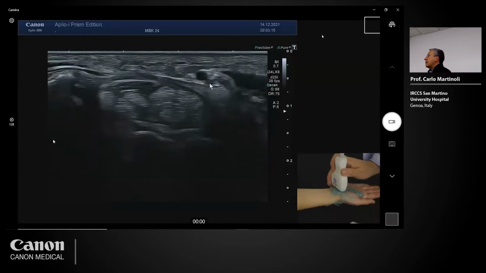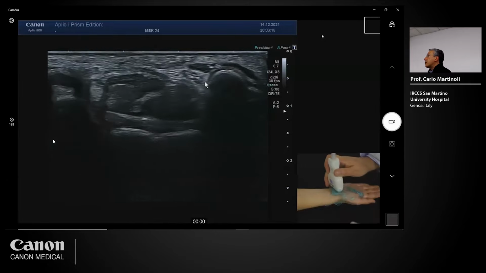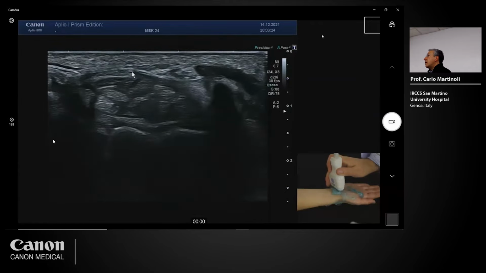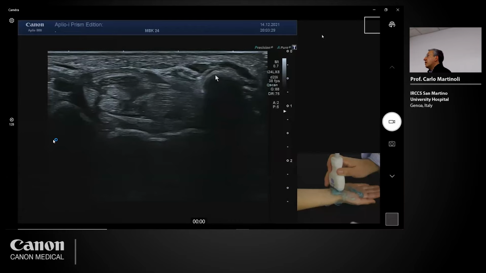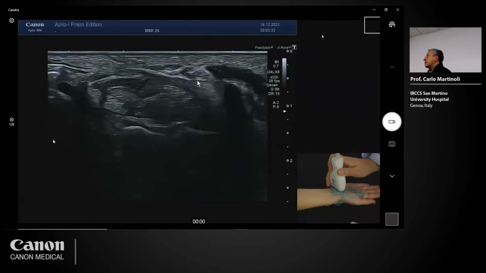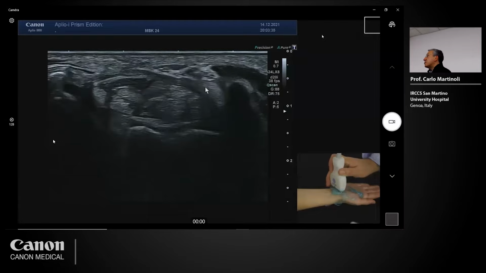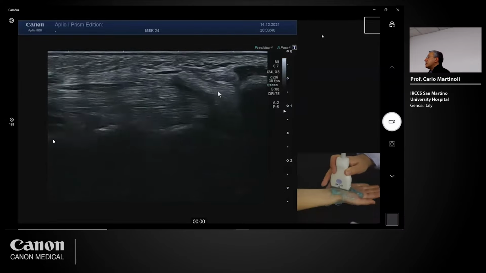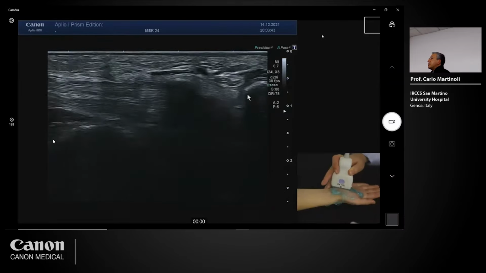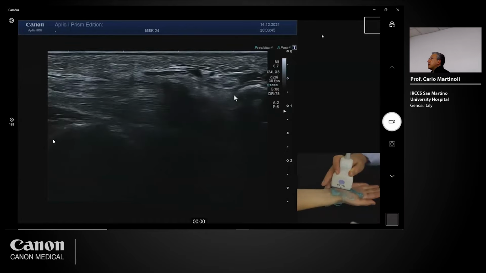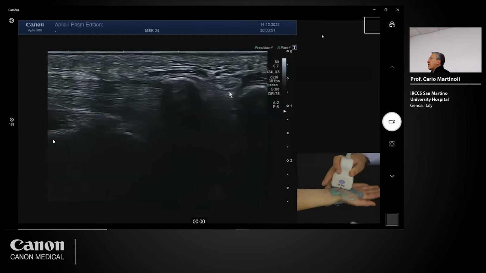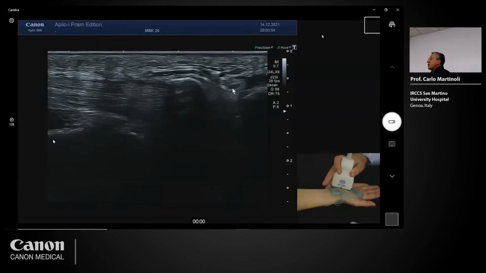And then when I'm here at the level of the Guyon tunnel, I have to go more distally, and I see the retinaculum inserting at the level of the base of the pisiform. You see the retinaculum fans out, and this is not just the retinaculum, but is also a ligament. This is the pisohamate ligament, and the pisohamate ligament forms the floor for the motor branch of the ulnar nerve.